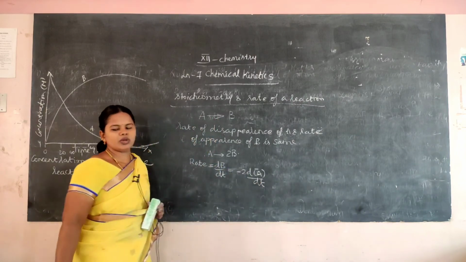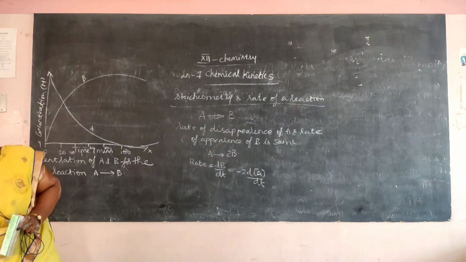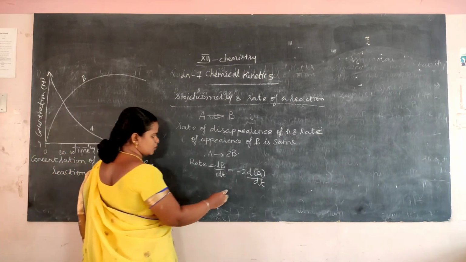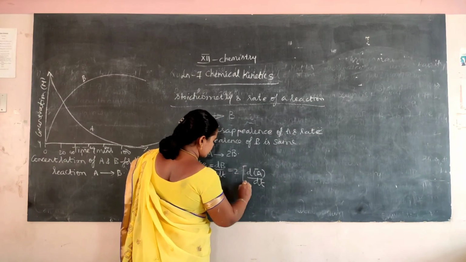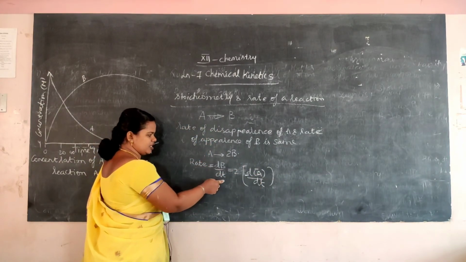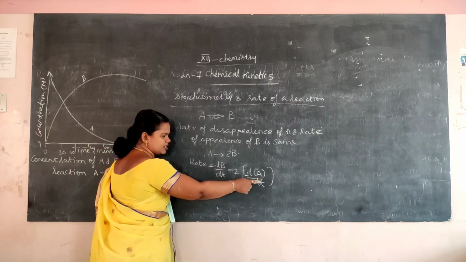That is, dB by dt is equal to 2 into minus dA by dt.